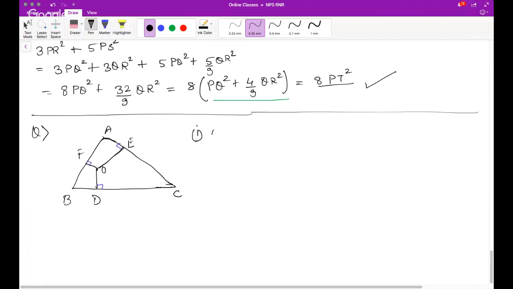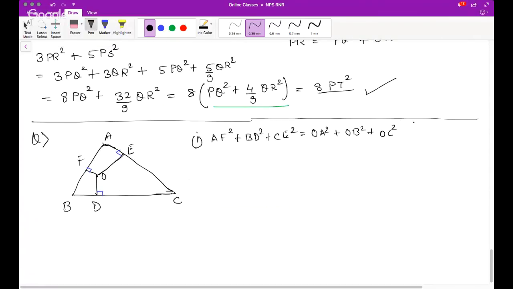First, you have to prove that AF square plus BD square plus CE square equals OA square plus OB square plus OC square minus OD square minus OE square minus OF square.